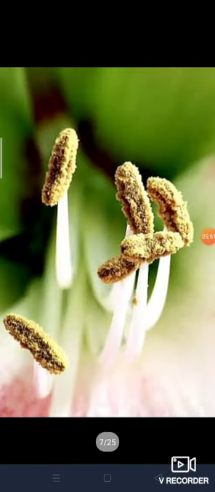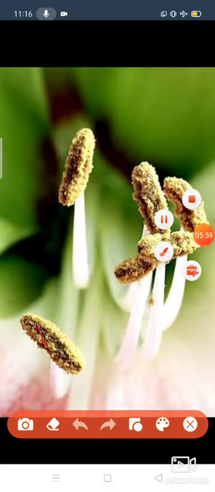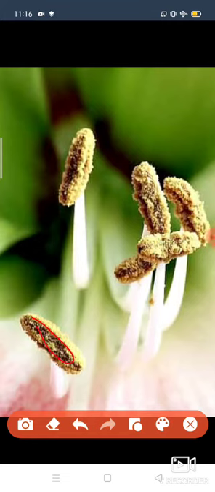Just look at the picture here, children. Here small dust-like pollen grains are there. These pollen grains normally transfer from the anther of a flower to the stigma of the same kind of flower, which is called pollination. This pollen is transferred by air, or by honeybees or butterflies, or pollinators, you can say.